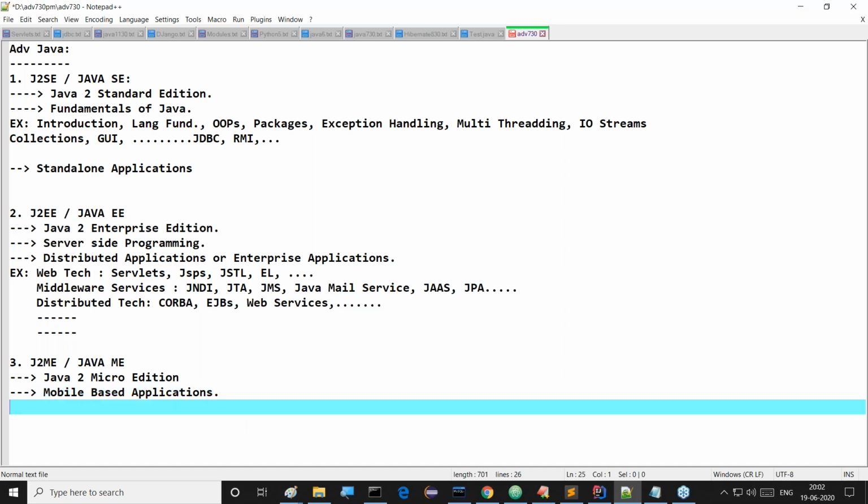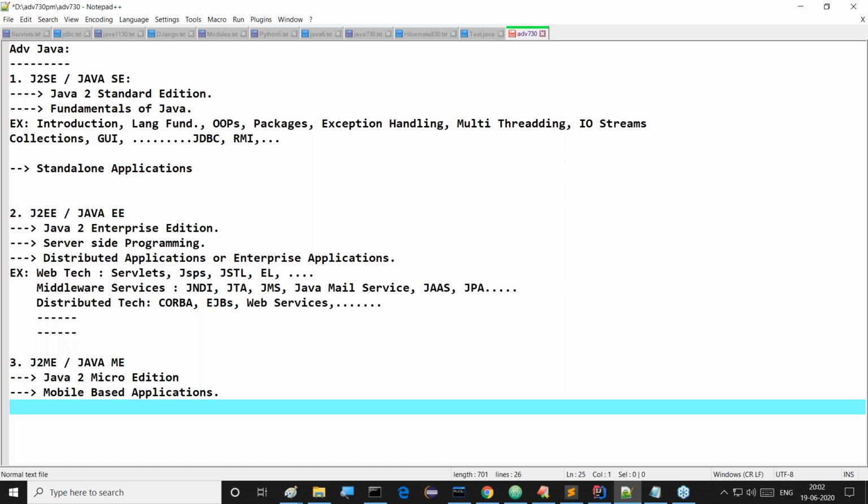A number of applications are available nowadays. For example, communication providers like Airtel have their own application to pay bills or to get slab information, like My Airtel. Then there is My Idea. Understand? Like this, My Vodafone, and many more applications are available. So by using J2ME, we are able to prepare these mobile based applications.